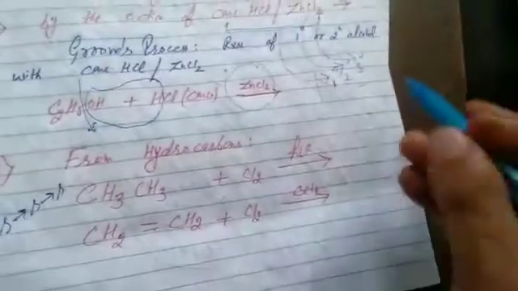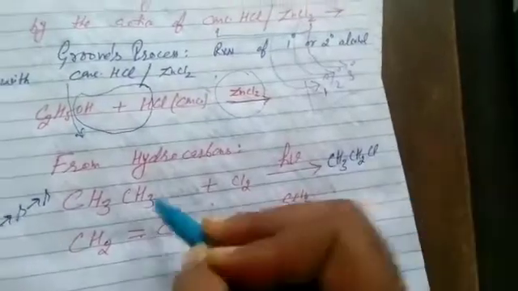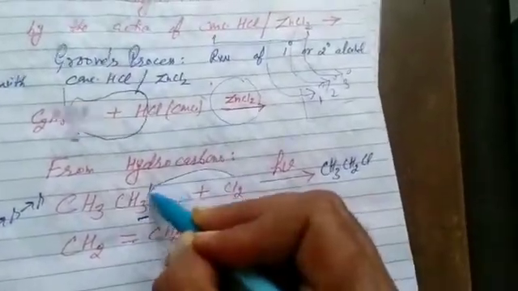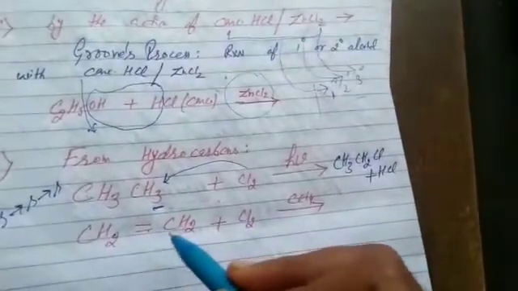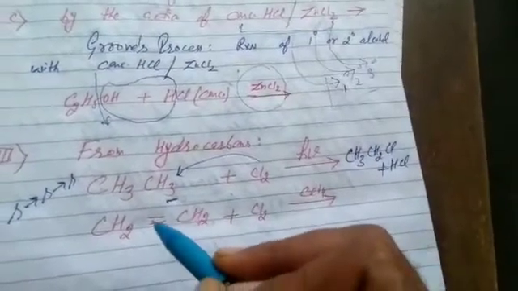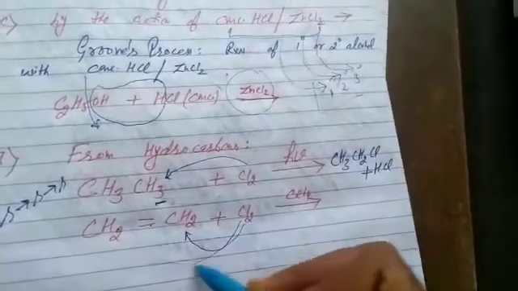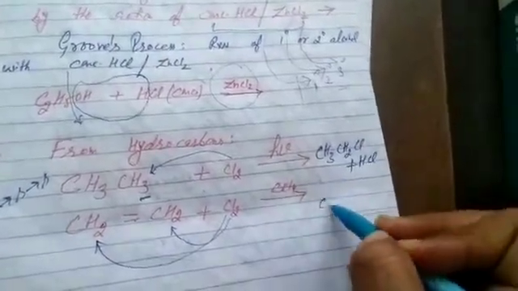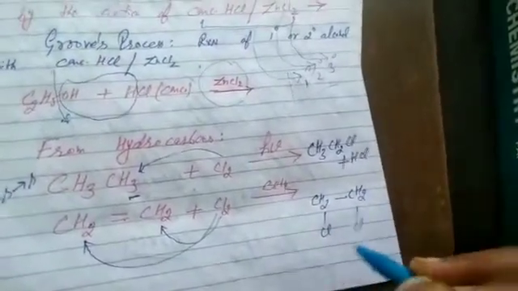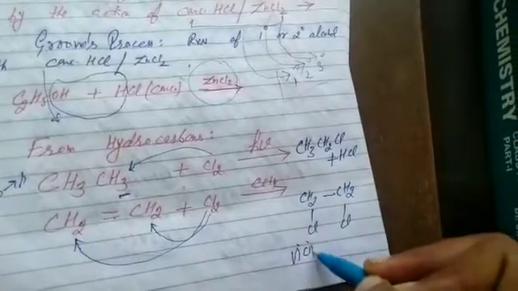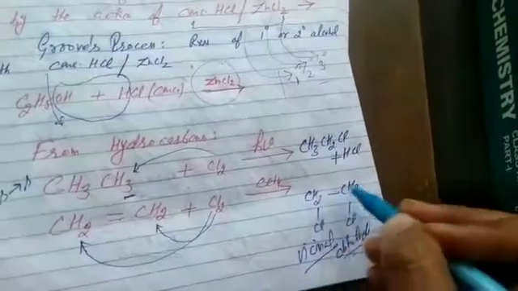That's your saturated hydrocarbons. They undergo free radical substitution reaction, leading to the formation of chloroethane, with replacement of hydrogen with a halogen atom, plus HCl. But an unsaturated hydrocarbon undergoes addition reaction. That is, the pi bond breaks and of the halogen molecule, one atom attacks on the right side and another on the left side of the unsaturation. CH2, single bond, CH2, Cl, Cl. And remember, it is your vicinal dihalide. Vicinal dihalide, when two halogens are linked with adjacent carbon atoms.